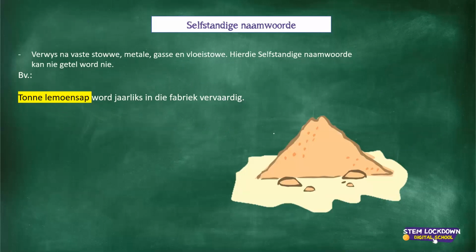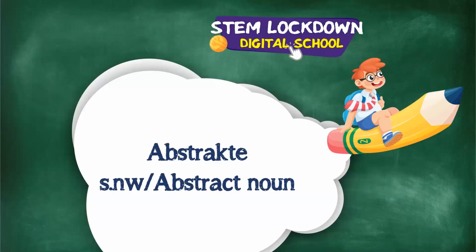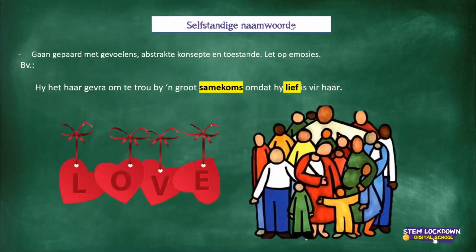Okay, so I'm going to go back to abstract nouns again, which I said is my favorite because it has to do with emotions, and I'm a person who really likes to love and to care for people, and so even the word care is an abstract noun because you can see care, but you cannot touch care. You can see love, but you cannot touch love. So abstract nouns refers to emotions usually.